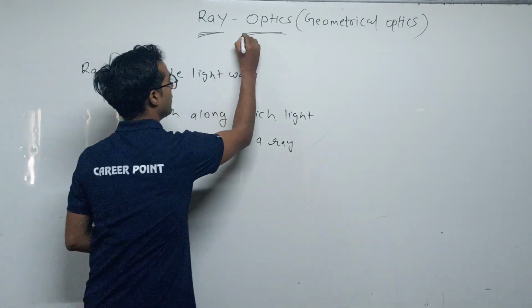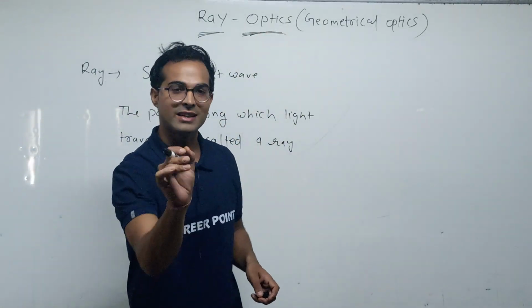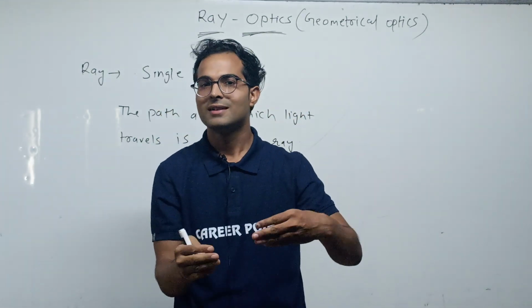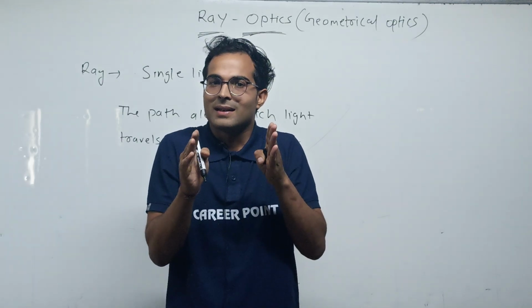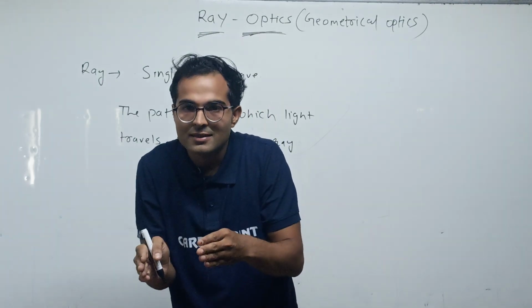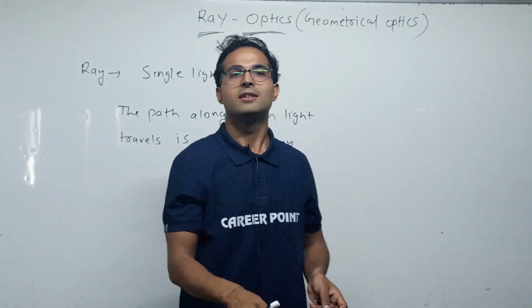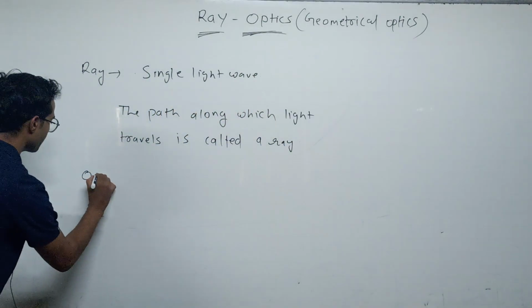And now, what is the optics? Optics is a branch of physics in which we deal with the behavior of light, study of light, and its interaction with matter and the instruments which are used to detect it. What is the optics? Write down.